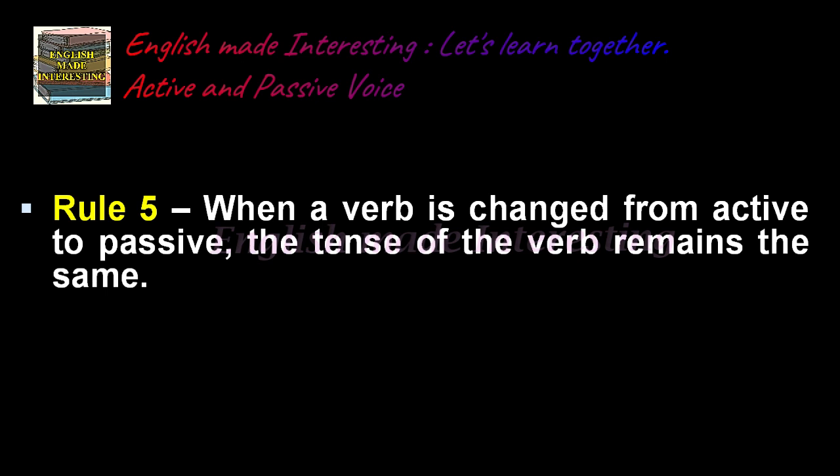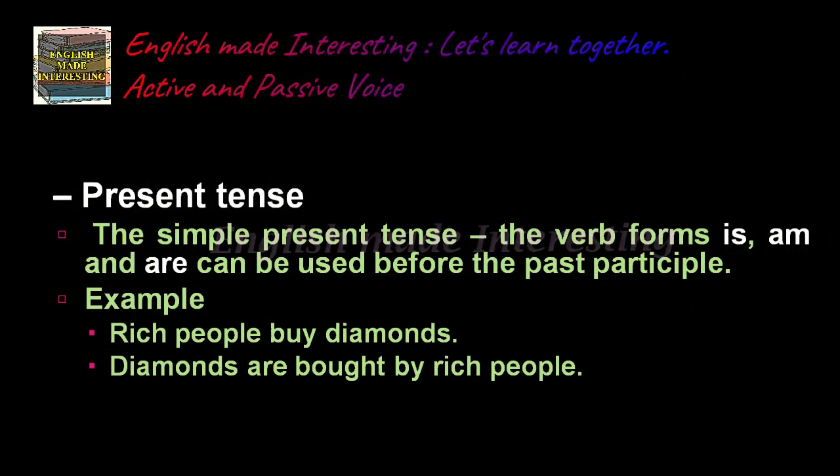Now, rule 5. When a verb is changed from active to passive, the tense of the verb remains the same. Now, example, present tense. The simple present tense, the verb forms am, is and are can be used before the past participle.